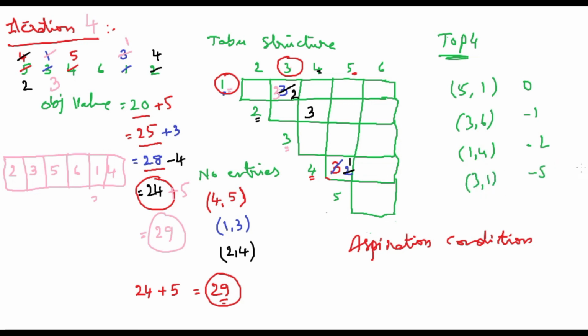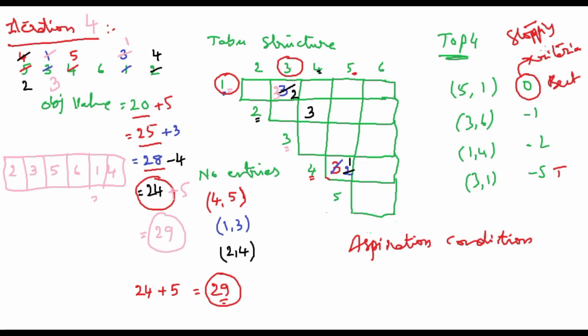Of course 3 comma 1 is in the taboo list, so we don't touch this. The best value is 0, and I have obtained the 0 value here. So I can say that this is my stopping criteria.